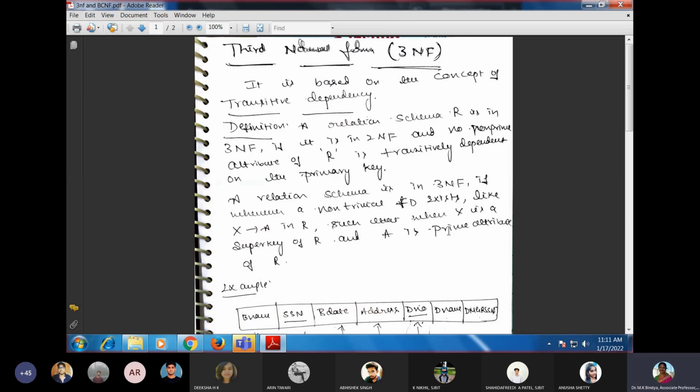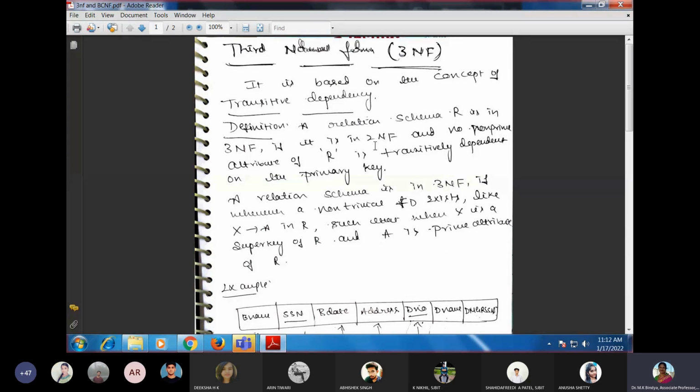What is the definition of 3NF? The definitions are very important for all the normal forms. The definition says that the relational schema R is in 3NF. If it is in 3NF, that is what I told you. When we go for a higher normal form, it should what exactly?